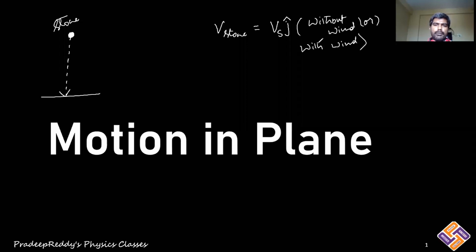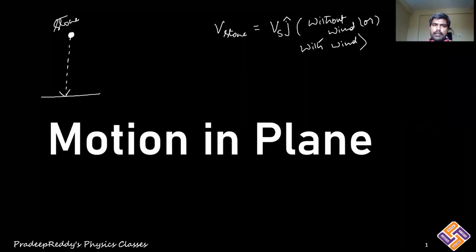See, you can take it as Vs J cap. The stone velocity is not changing. The stone velocity is actually meant to fall down. There may be wind or there may not be wind. Individually, the stone velocity's magnitude or its direction does not change. But what is happening here?